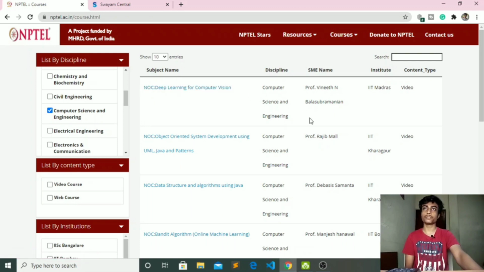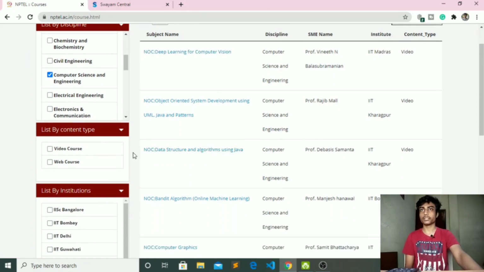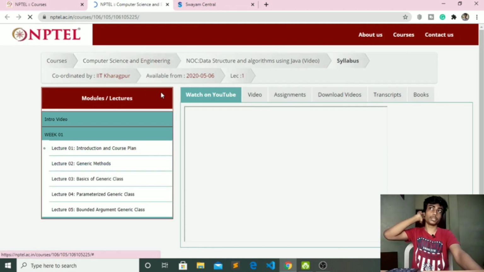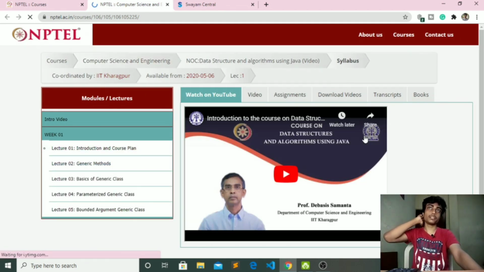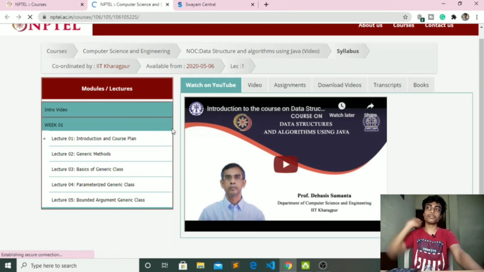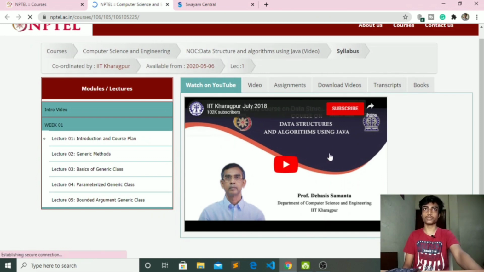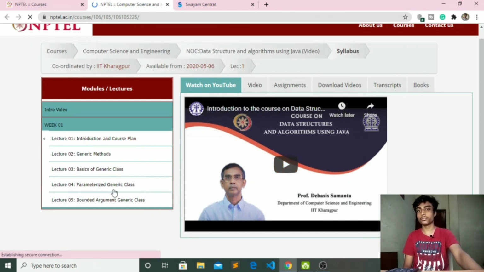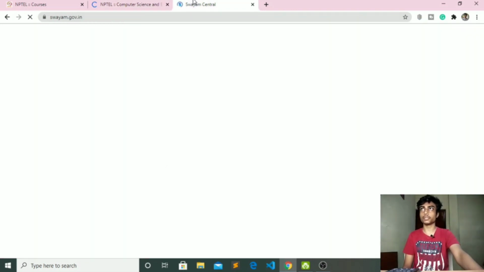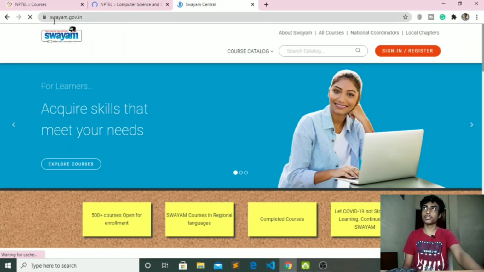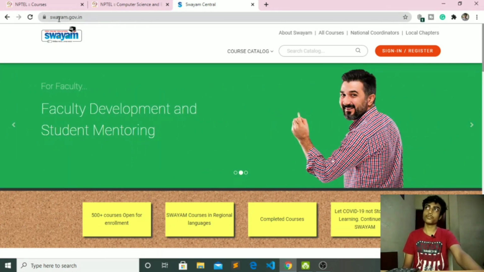So deep learning for computer vision, data structures and algorithms using Java. But notice that even if you click on the courses and go to the course page, you won't get any certificates. You can learn, you will definitely get the knowledge, but you won't get any certificates after completing these videos. So what you have to do is go to this website, swayam.gov.in.